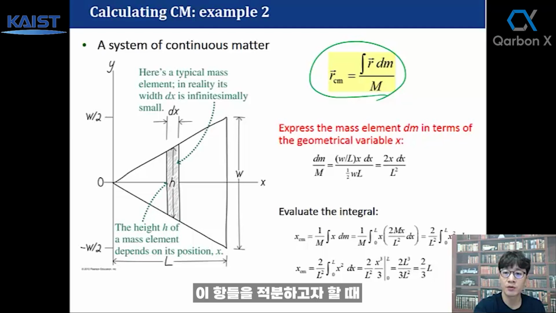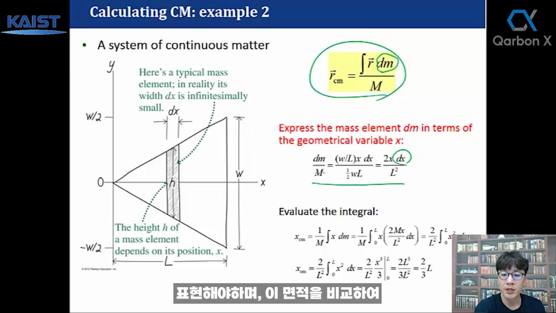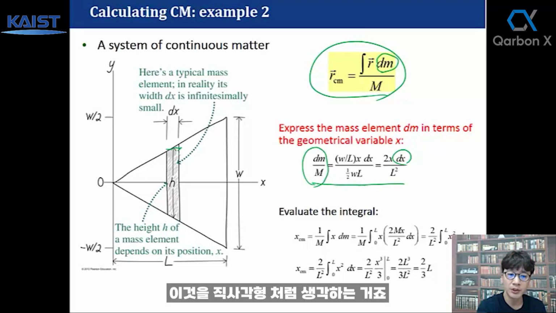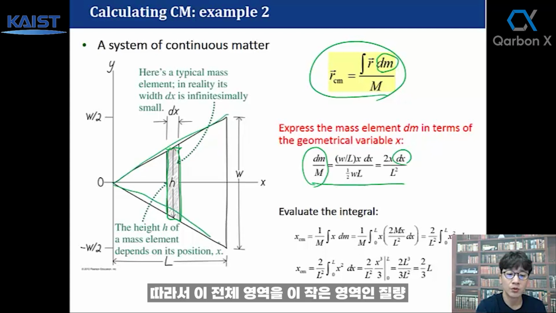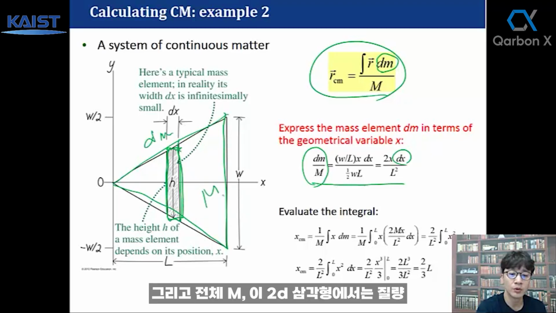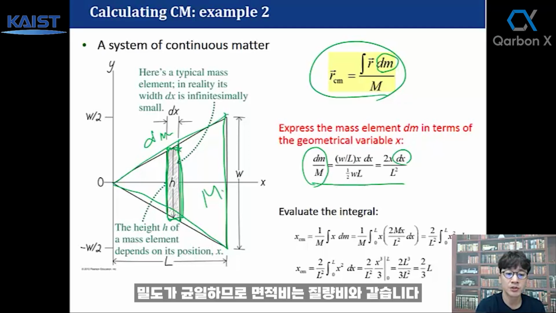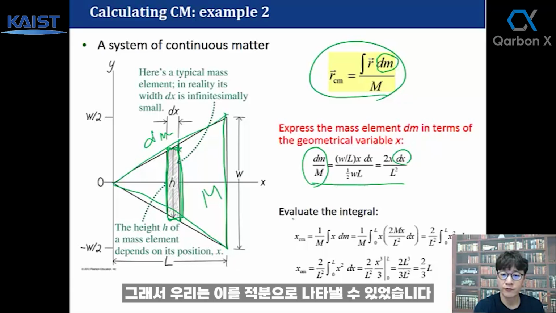And to integrate this term, we need to express dm with respect to dx, and we can use that to calculate this integration. By comparing this area, we treat this as a rectangle, right? So by comparing this whole area to this small area, which is the mass element dm to the whole m, the area ratio is equal to the mass ratio because the mass density is uniform in this 2D triangle. So we could evaluate this integral, right?